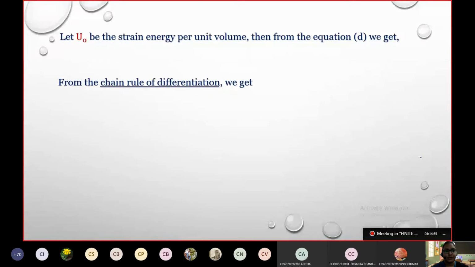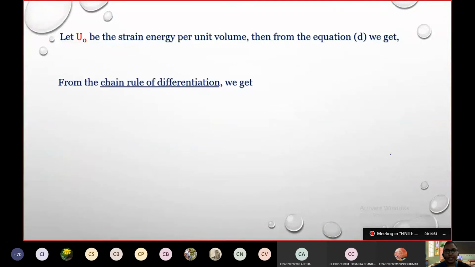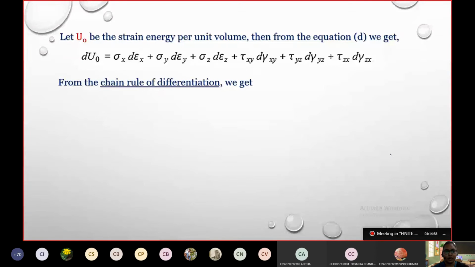Alright, we'll go forward. Let U naught be the strain energy per unit volume. Then from equation D, if we indicate U naught as the strain energy, this will become our equation.